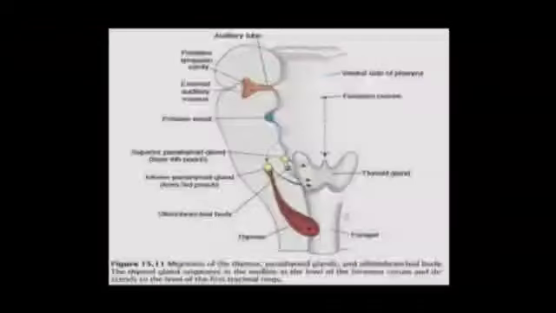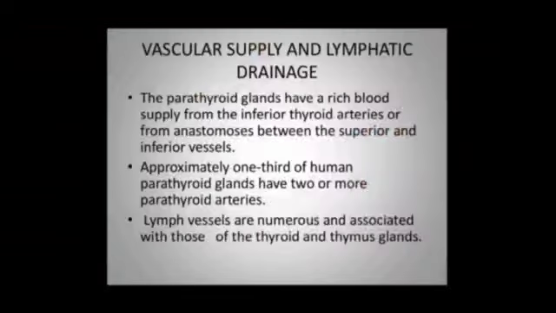Okay, this is the diagram which shows that the superior parathyroid is developed from the fourth pouch and the inferior parathyroid is developed from the third pouch along with the thymus. Vascular supply: there is a rich blood supply from the inferior thyroid arteries or from anastomosis between the superior and inferior vessels.